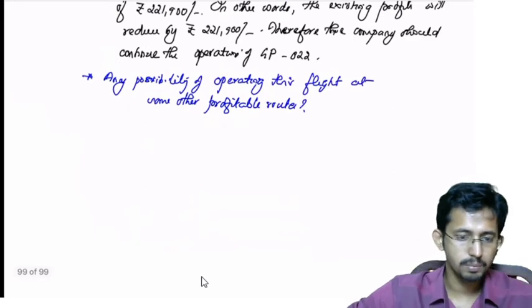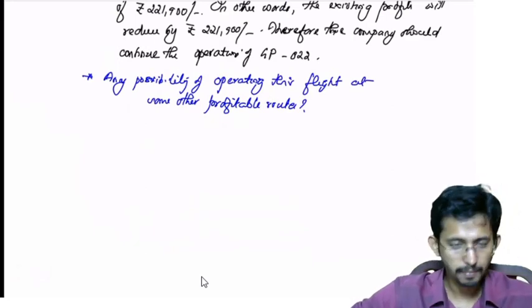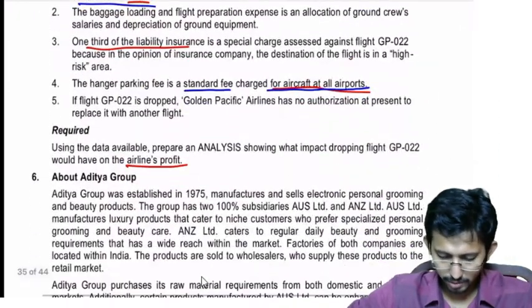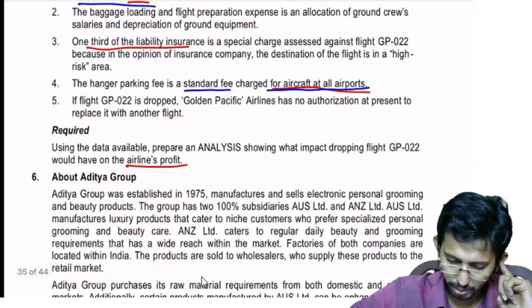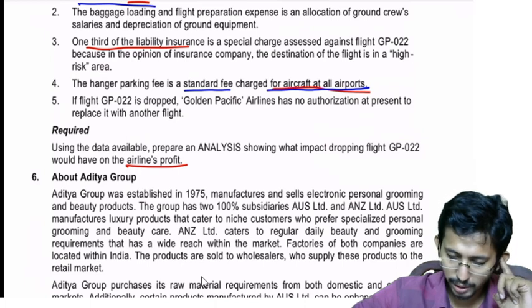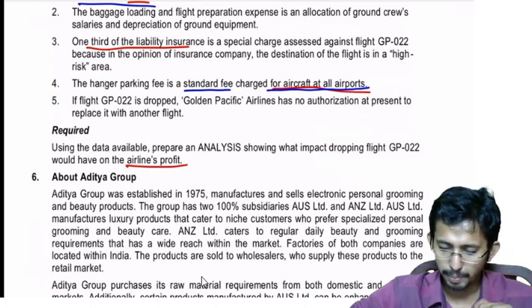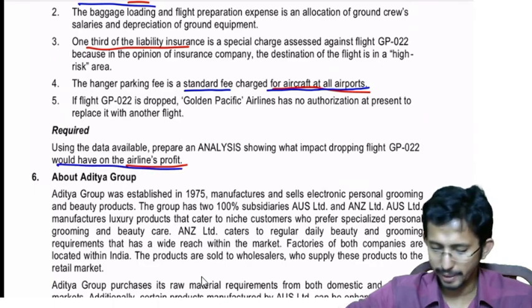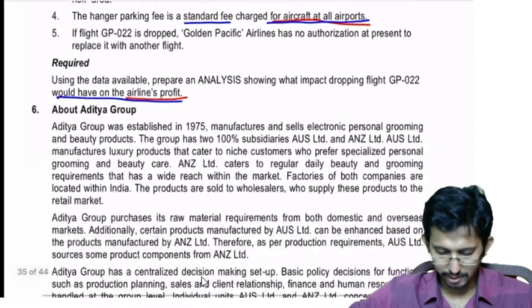Now, going further, is there any other sub-question to this? No, there is no other sub-question. Using the data, we prepare an analysis showing what impact dropping flight GP22 would have on the airline's profit. We have clearly answered this.